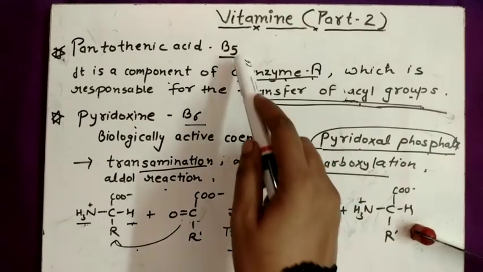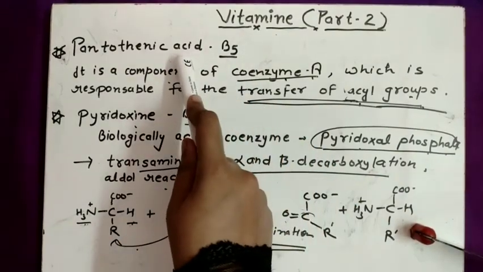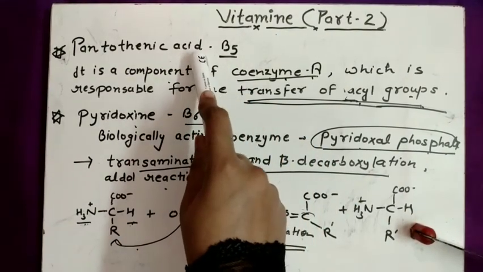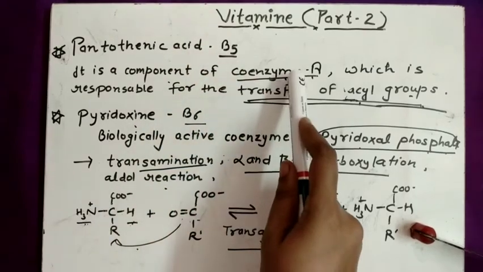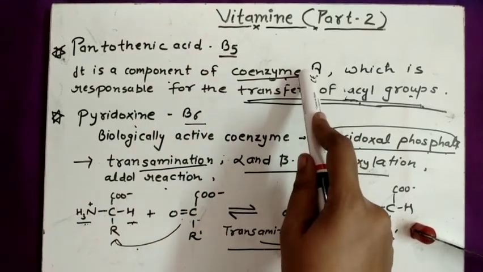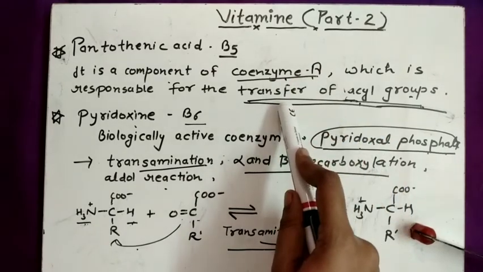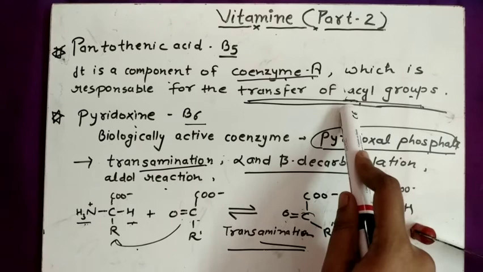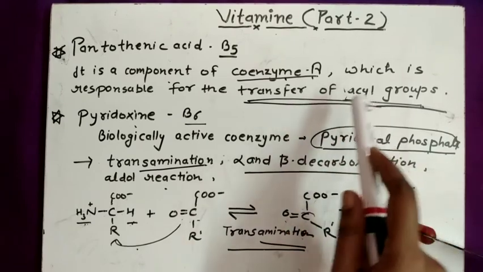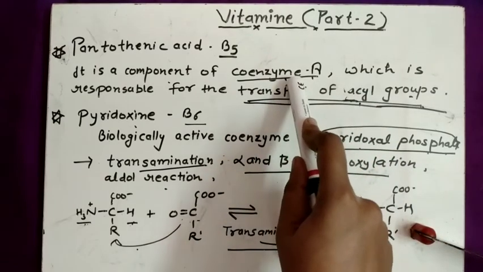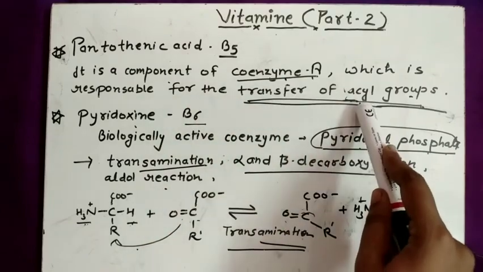So vitamin B5 is pantothenic acid. This pantothenic acid is a component of coenzyme A, and this coenzyme A is responsible for reactions in which there is a transfer of an acyl group. Here the main point is the transfer of an acyl group. So coenzyme A is involved in reactions where there is acyl group transfer.